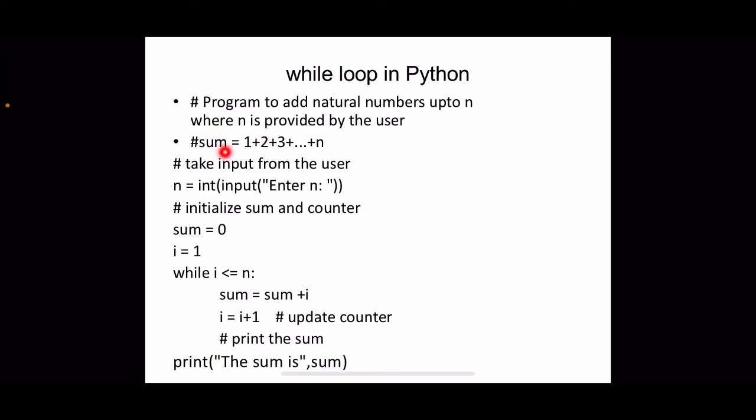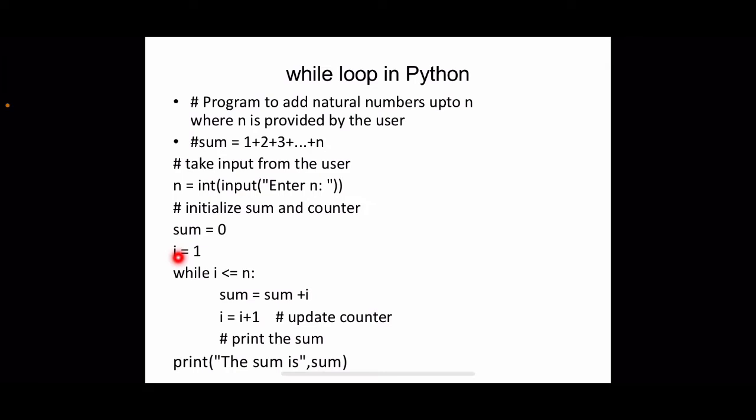So initially we have a variable sum to store this cumulative sum, and the sum should be initialized to 0. Then after that, in each iteration, the current value of the counter we can add to that. Why do we need a counter here? To keep track of how many iterations are over, right? Because we know the value of n, right? So up to n we have to repeat the iteration. To keep track of that, we have a counter, that is I here.